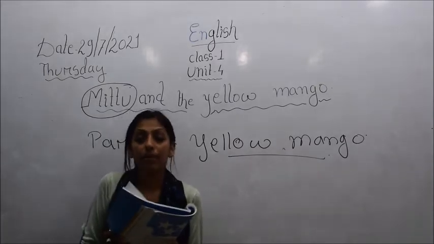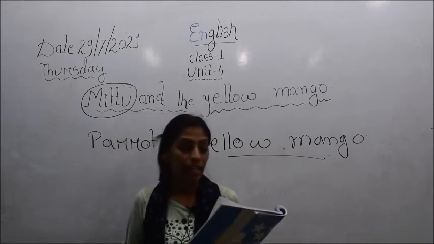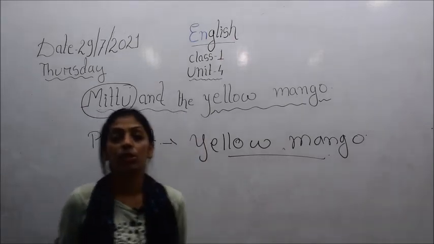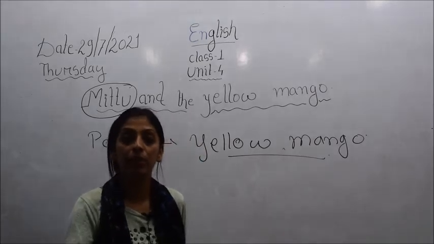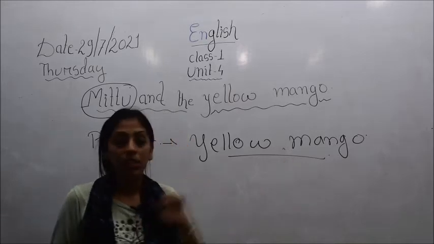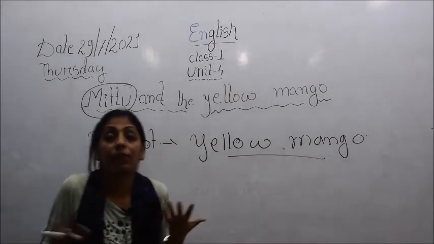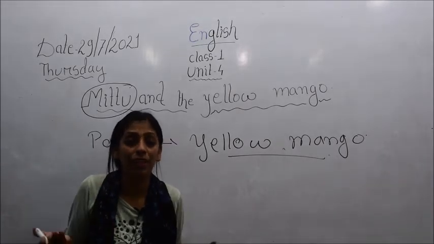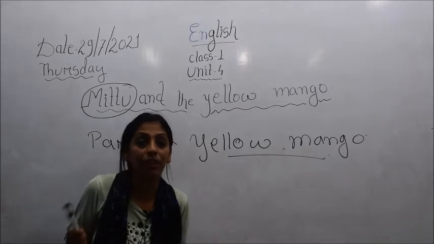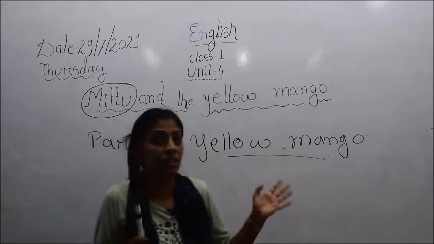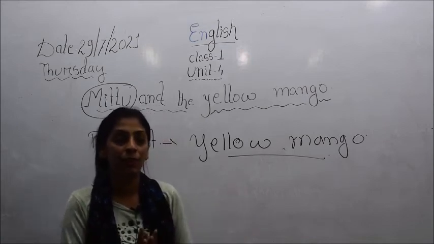Mittu liked mangoes. I want to eat that yellow mango, he said. He flew down to the tree. So children, as I have already told you, Mittu was flying and happened to see that yellow mango. Everyone loves mango, since it is very delicious and yummy.